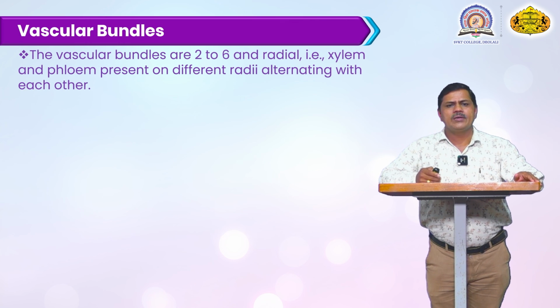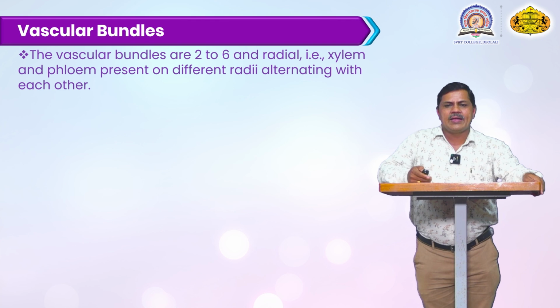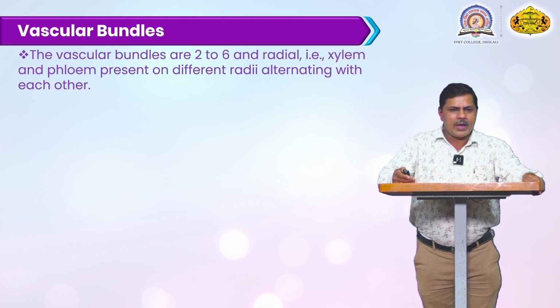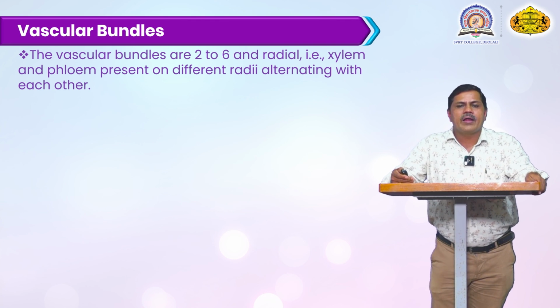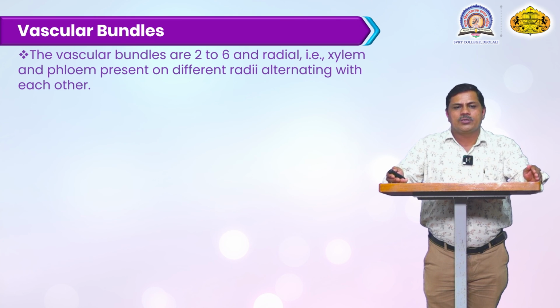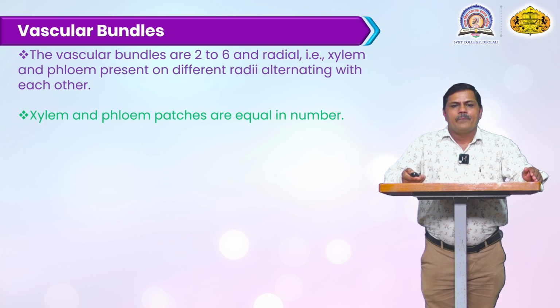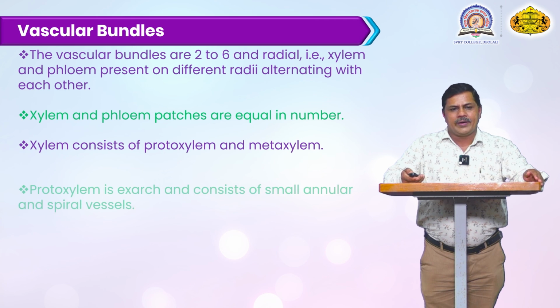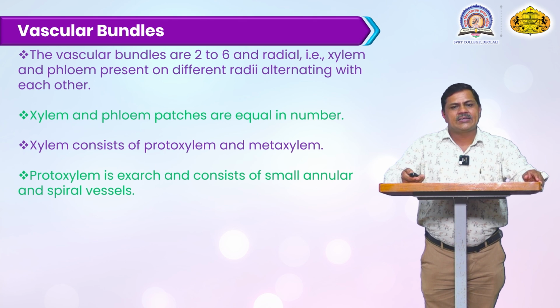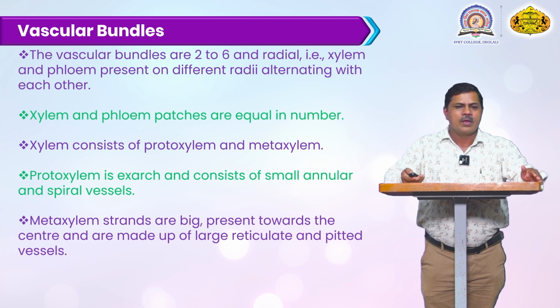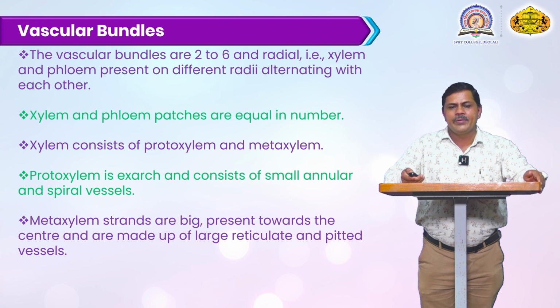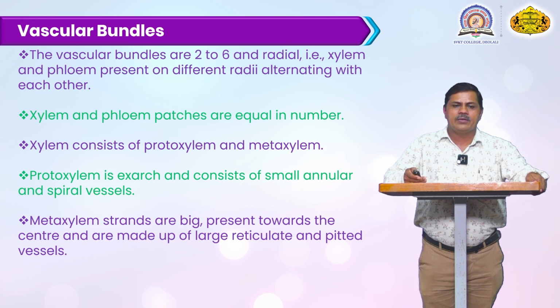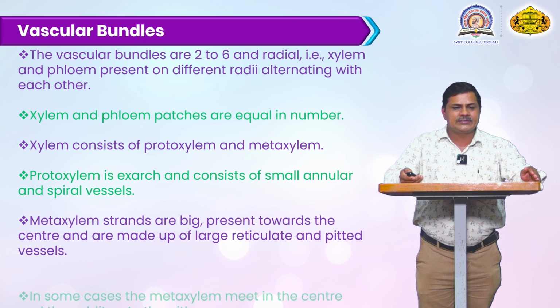Vascular bundles: there are 2 to 6 vascular bundles, radial in type, that is, the xylem and phloem are present on different radii, alternate to each other. These xylem and phloem patches are equal in number. The xylem consists of protoxylem and metaxylem. Protoxylem is exarch and consists of small annular and spiral vessel cells. Metaxylem stands big toward the center and is made up of large reticulate and pitted vessel cells.